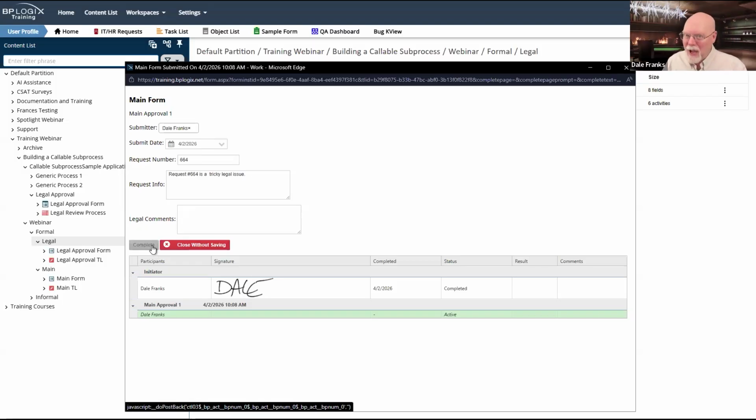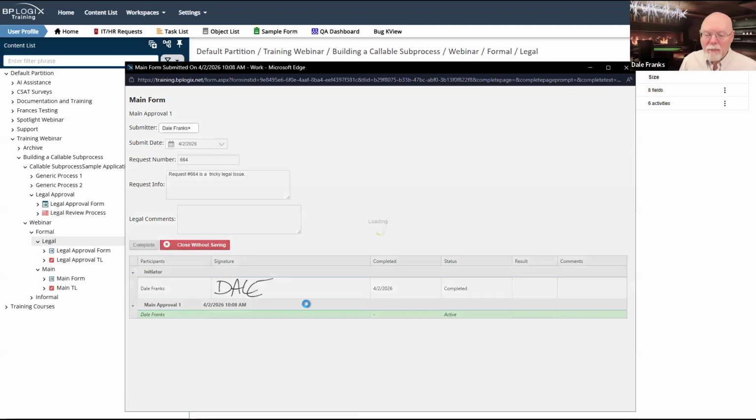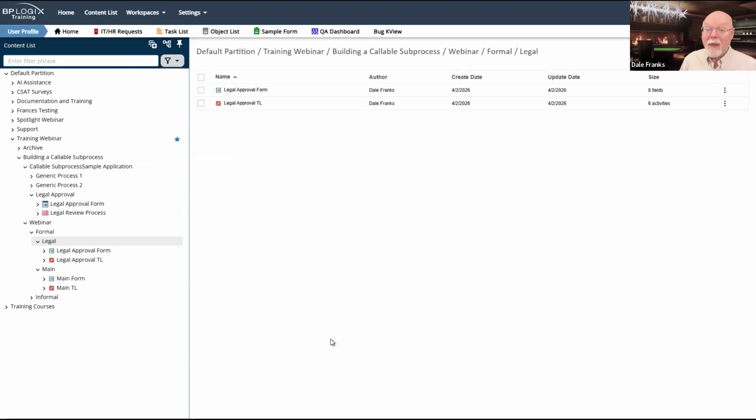All right, so I need to complete my activity. So what I expect to happen, assuming that I have configured all this correctly from the jump, is that when I hit complete, it will add my legal approval form. My replication will occur. Then it will invoke the legal approval activity. I expect this form to go away, and I expect to have to switch workspaces over to my user workspace so that I can see that a task has been assigned to me in the legal approval form to do the paralegal work. So I'm going to hit complete. And there goes my form.